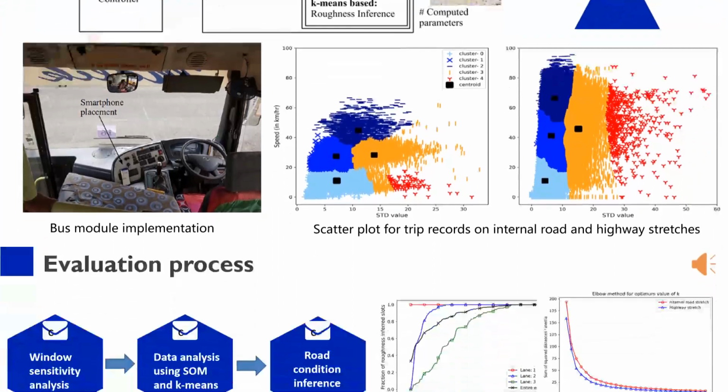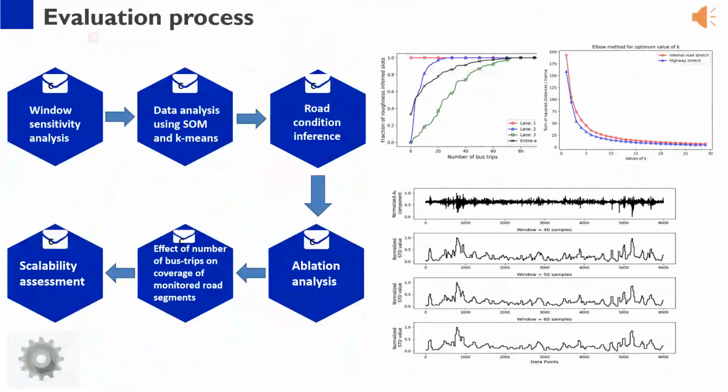Evaluation process. We present the evaluation of the proposed solution. First, window sensitivity analysis. The STD feature is calculated by extracting the accelerometer data in an overlapping window of W samples. The appropriate value of W was a concern during the implementation stage. We studied the literature to determine the range of window sizes used in existing works and analyzed the effect of window size on the STD value.